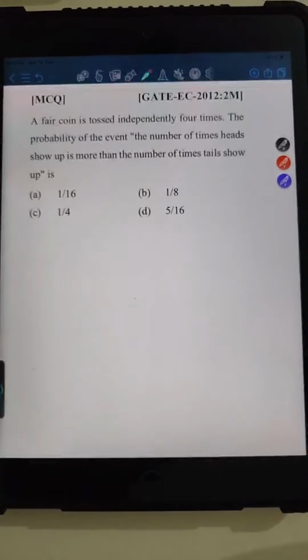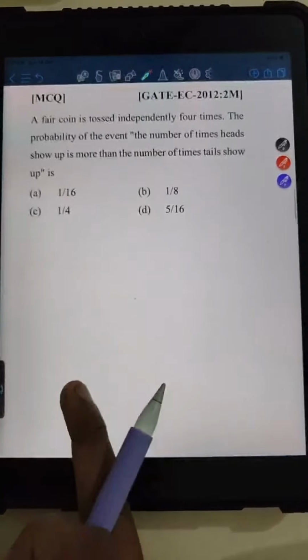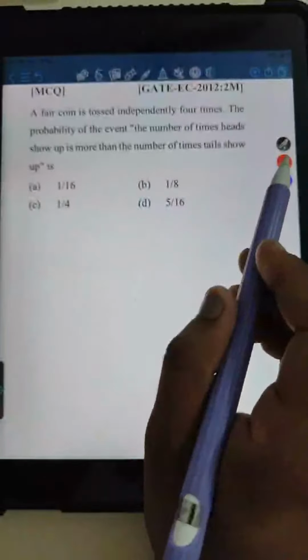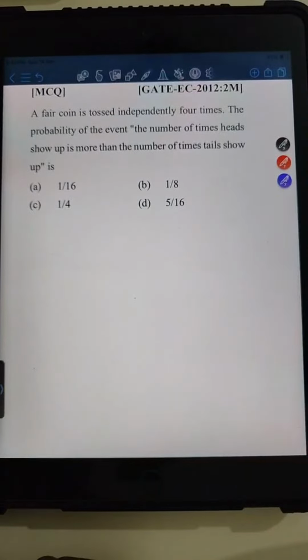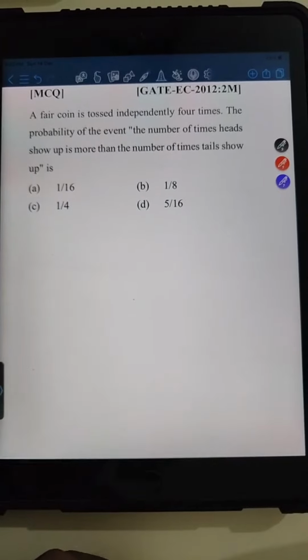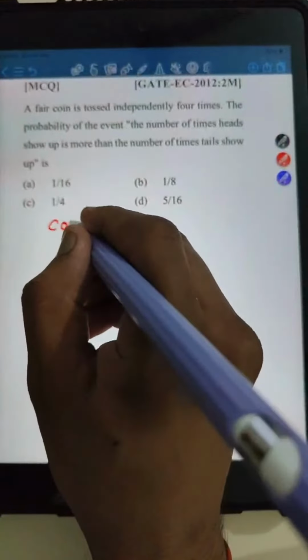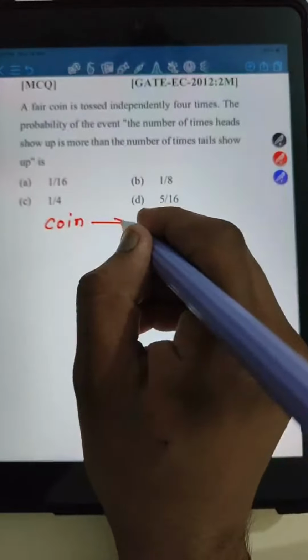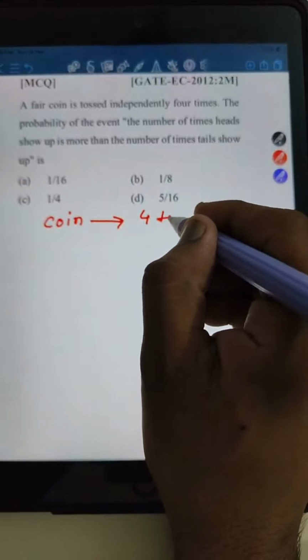Okay, so let me elaborate this particular question. क्या यहाँ पर बोला जा रहा है कि एक कॉइन है जिसको हमने क्या किया है, there is a coin which has been tossed 4 times, right?